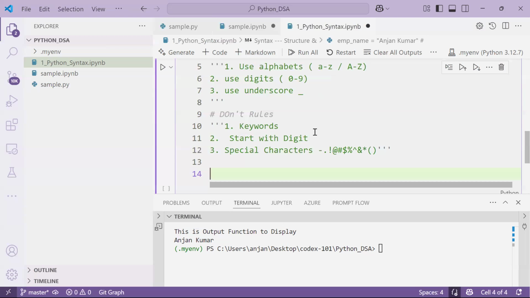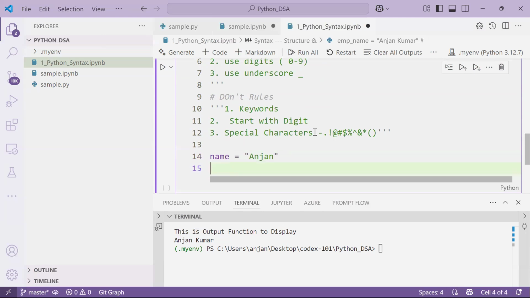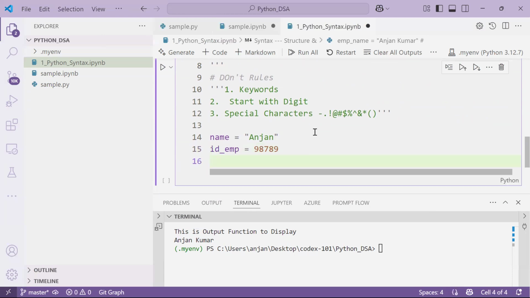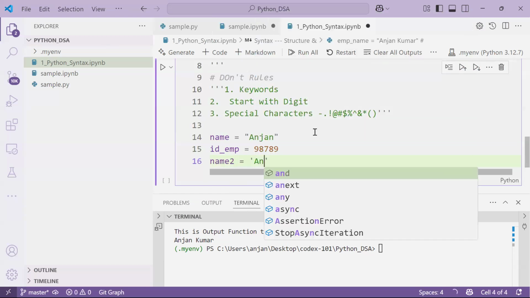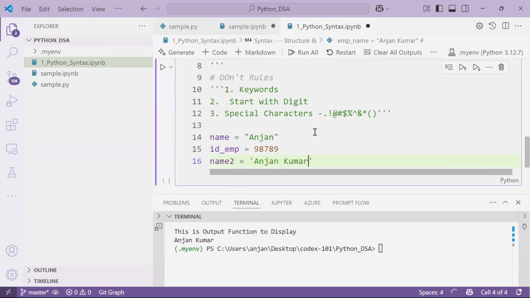Let's see some examples. I want to create a name only for holding your name. For example, Anjan. I want to go with holding the ID. So if I start with the one ID, or ID underscore, I can use underscore, right? ID of employee. So for example, it is some number. I want name 2. Okay, so some alternate name, Anjan Kumar. So this is name 2, right?